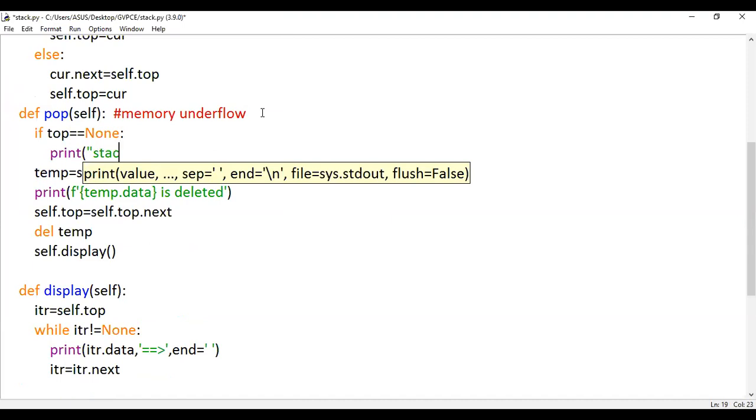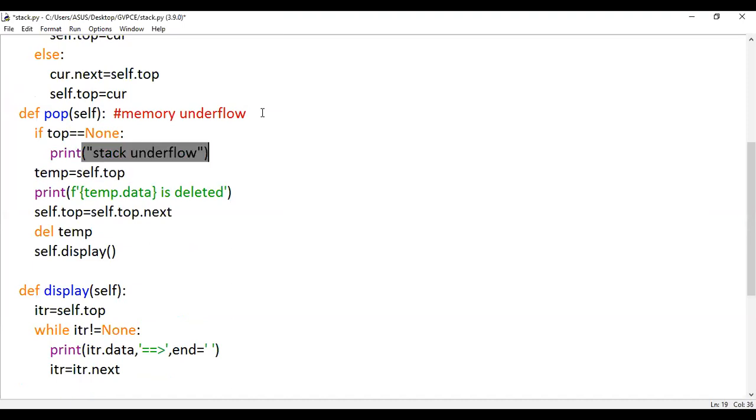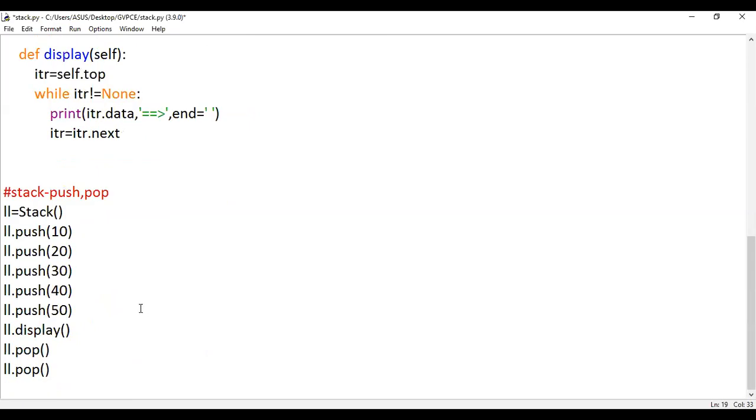Stack memory is underflow, or generally I mention it as memory underflow. Clear with this? So normally we'll check whether the stack is full or the stack is empty. Underflow is the technical term, or if you want, you can mention stack is empty. So when top is none, you're supposed to mention stack is empty. Okay, good.